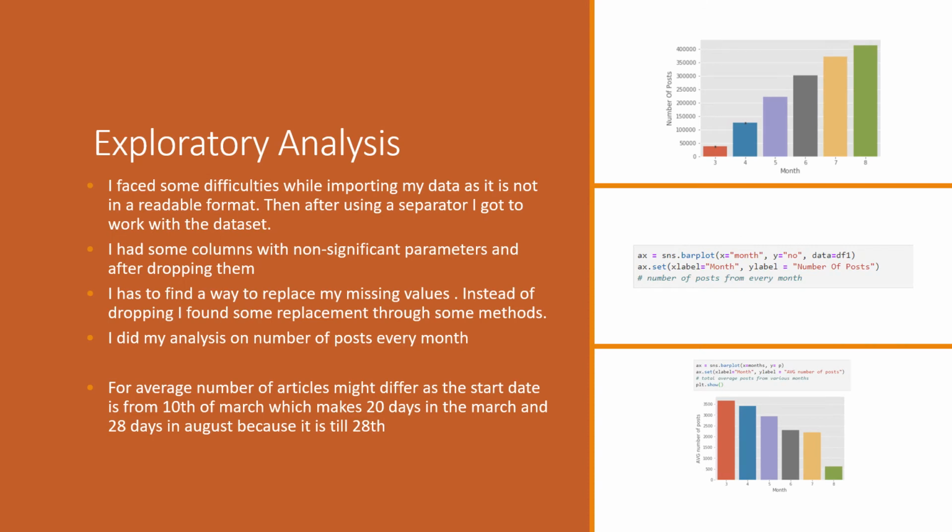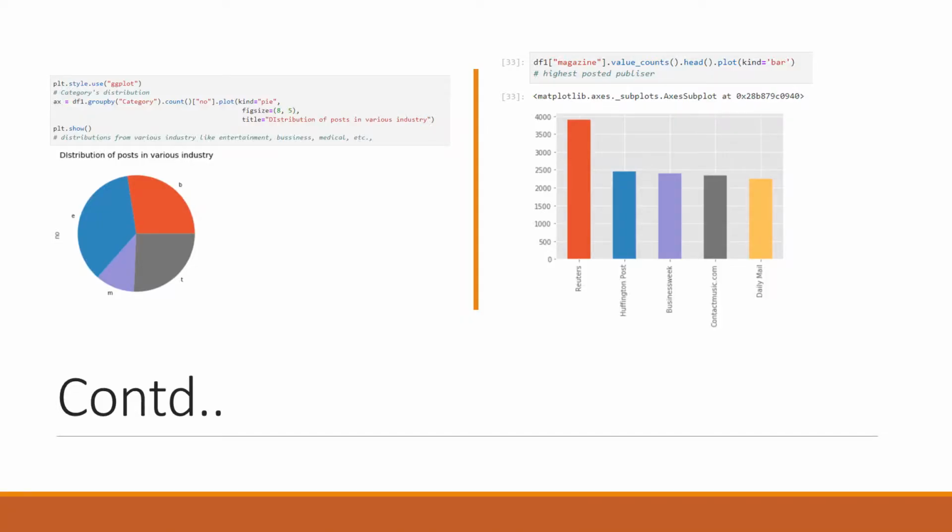The insights can be a little fluctuating, but with the correct procedure and questions, I think we can get some reasonable insights. Continuing into my exploratory analysis, the left side pie chart is based on my category. E is entertainment, M is medical, B is business, T is science and technology.